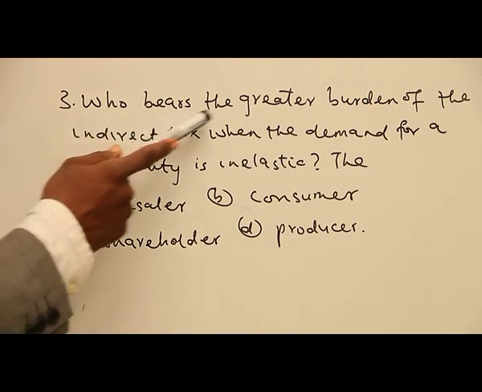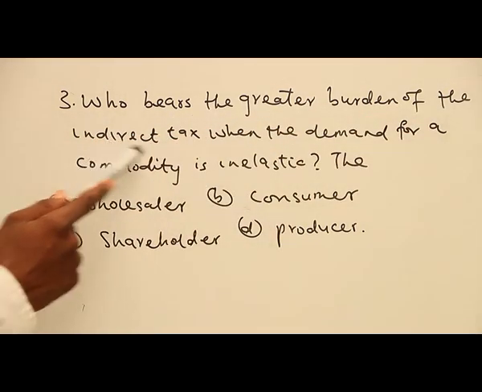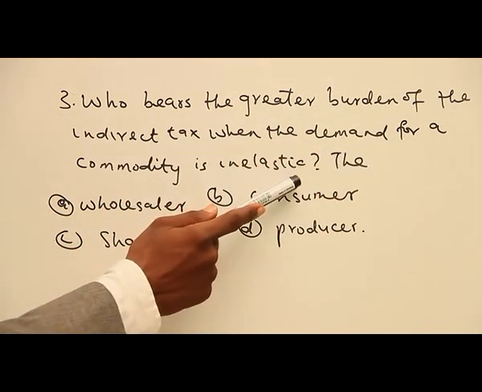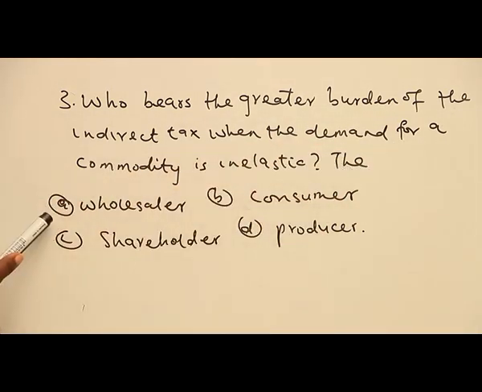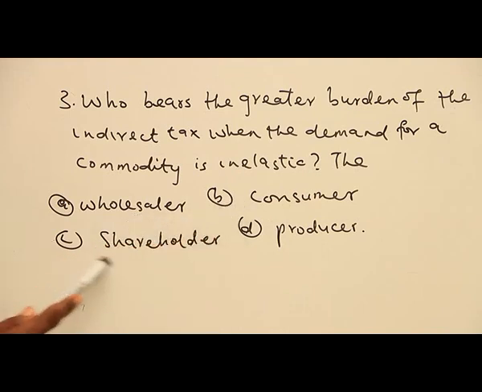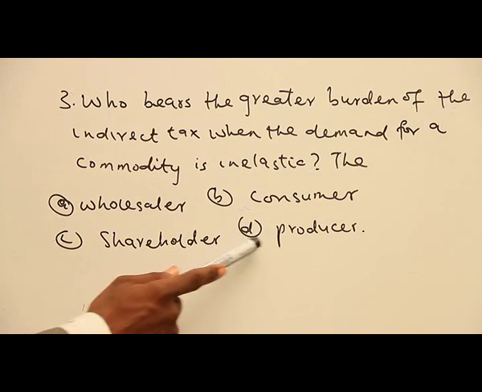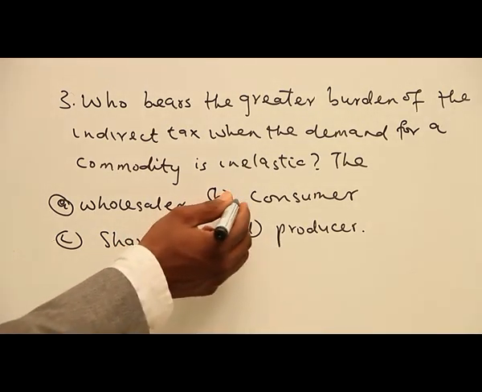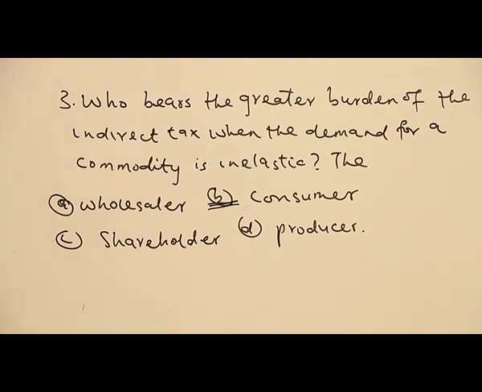Question 3. Who bears the greater burden of the indirect tax when the demand for a commodity is inelastic? A. wholesaler. B. consumer. C. shareholder. D. producer. The right answer is B. The consumer bears the greater burden of the indirect tax.